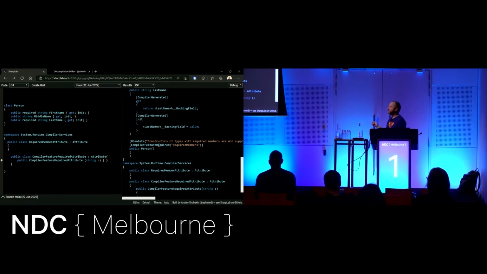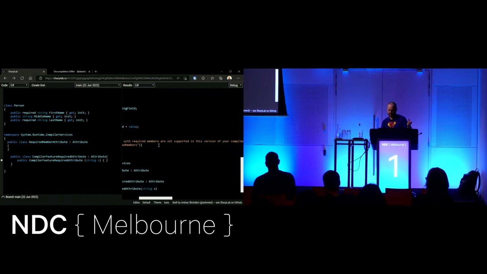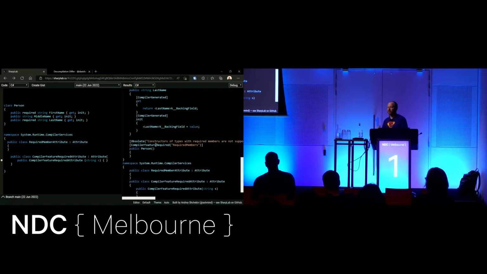This is essentially so old compilers will not let you create an instance of this class. So the obsolete attribute causes an old compiler to error because it's got a property on the end here that says error true. So if you use this from an old project, you try to call a library that has required members, your compiler will error and say, hey, I don't know what this means, something could go wrong. The compiler features required is then the formalization of doing that. Instead of using the obsolete method, the compiler's going to move to this new attribute, but the old compilers don't support it yet, so now we're in this transition phase where we do both.